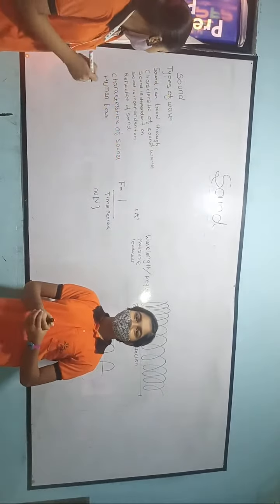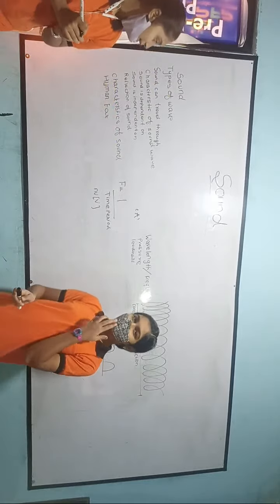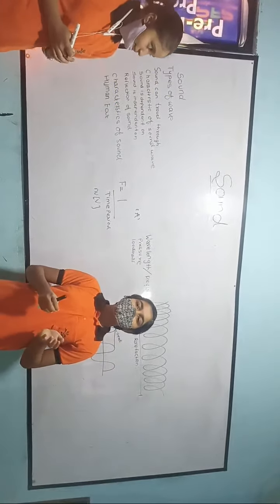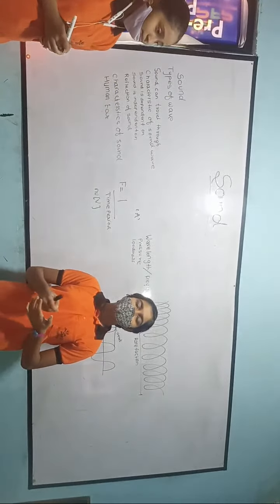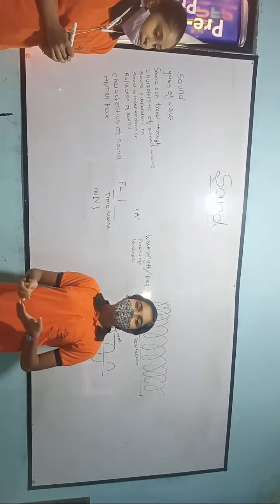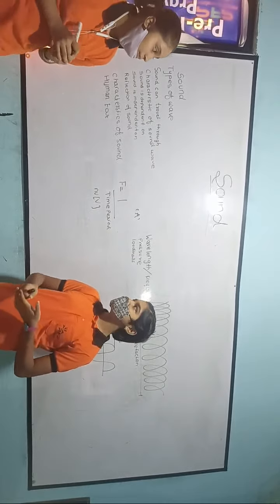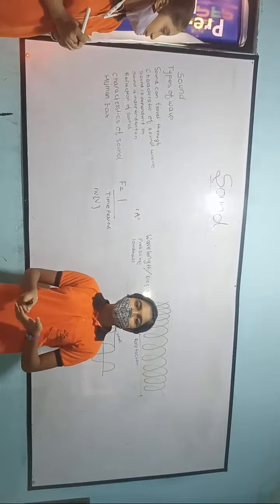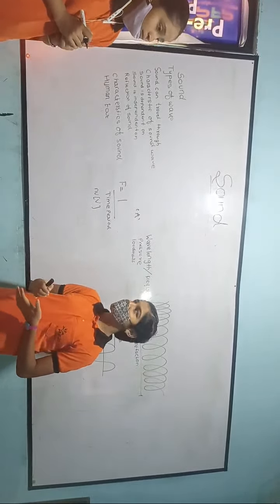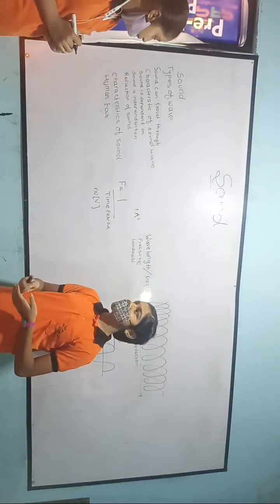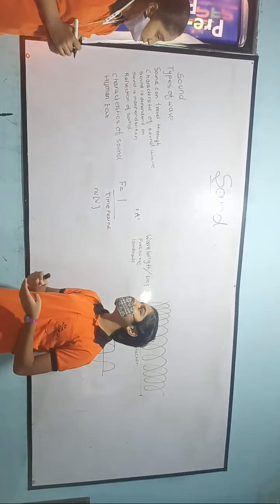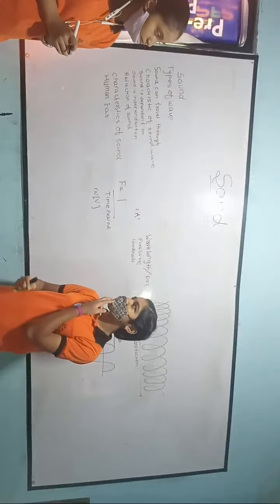Now, reflection of sound. The reflection of sound is when the incident rays strike on a solid or liquid surface, it gets bounced back or reflected back in the same medium. This is called reflection of sound. Many devices are based on the reflection of sound, such as the megaphone, bulb horn, stethoscope, and soundboard, etc.